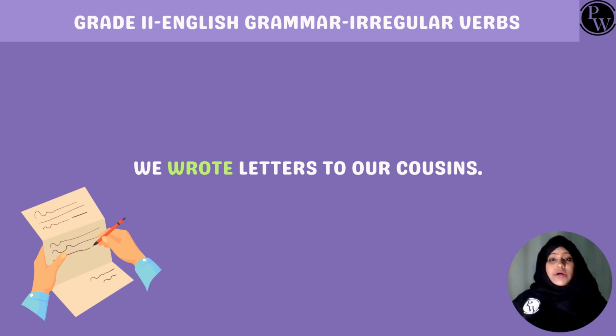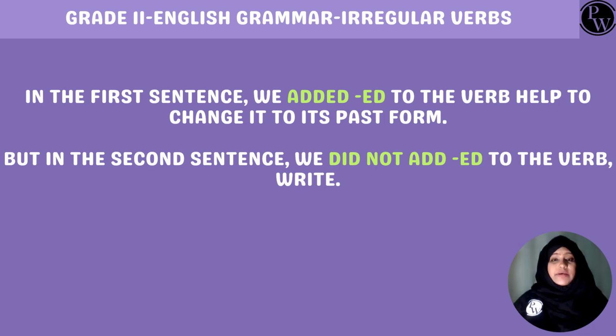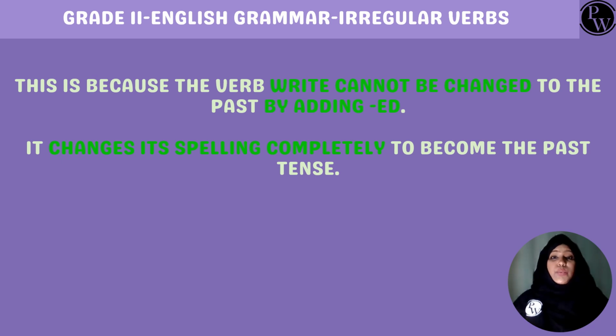Here we have the word wrote in bold. Did you see the action words we talked about earlier? And the words we just read, like helped and wrote. In the first sentence, we changed the verb help to its past form by adding ed to it. But in the second sentence, we didn't add ed to the verb write. That's because the verb write doesn't change to the past tense by simply adding ed. Instead, its spelling completely changes to become the past tense.